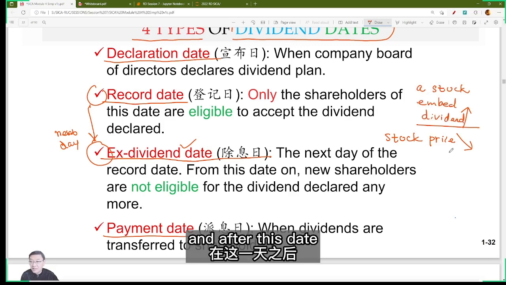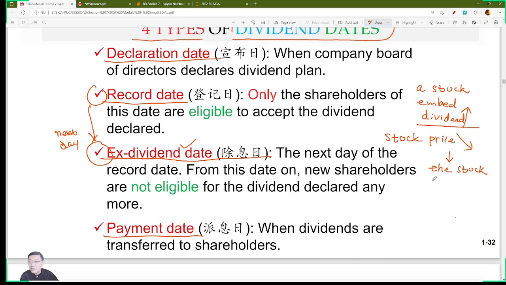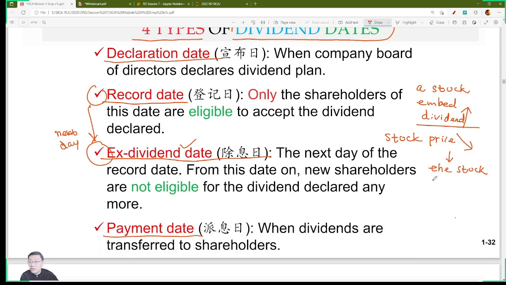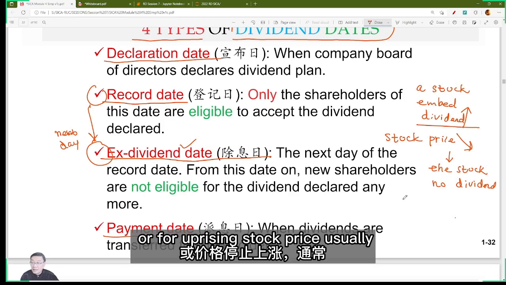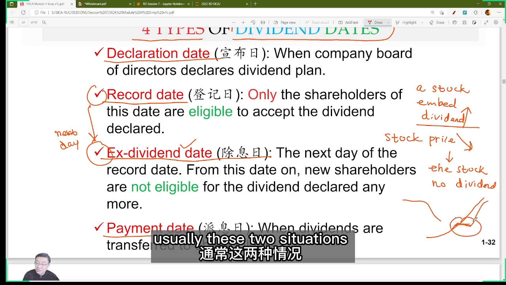And after this day, the stock has no dividend. That's why its stock price will usually go down. Or for a rising stock price, it will usually stop rising for a while, then rise again. Usually these two situations.